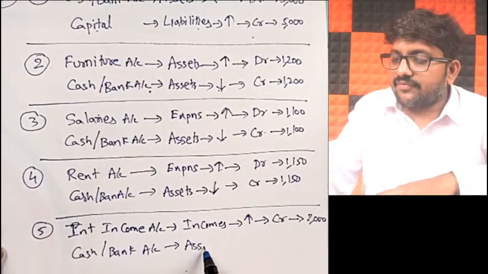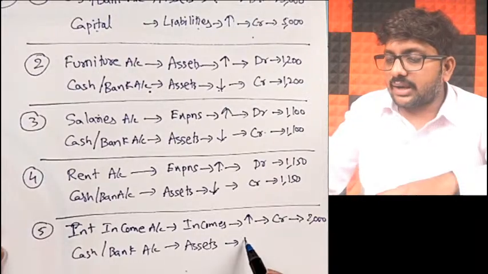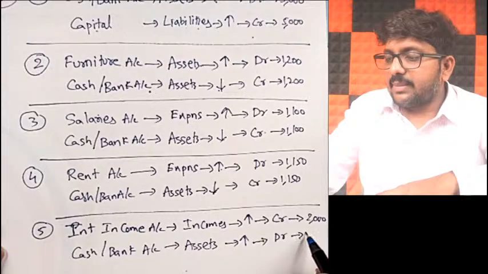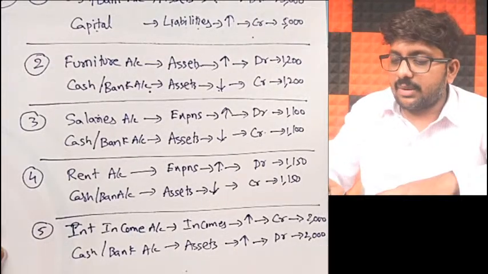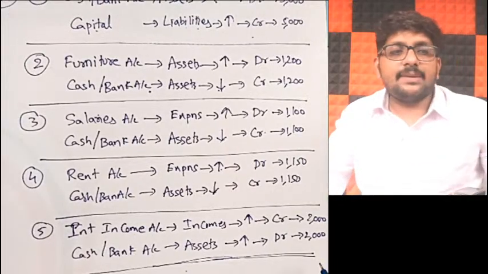Similarly, cash and bank is a part of assets. In this particular transaction, you are receiving money. When you receive money, your cash bank balance will increase. Assets increase, what you are supposed to do? Debit. Debit by how much? 2000.